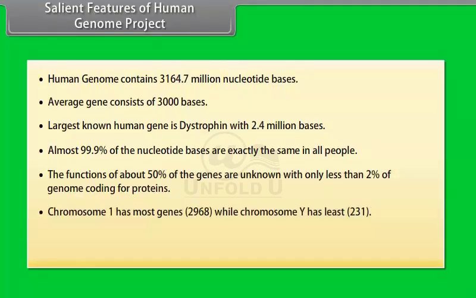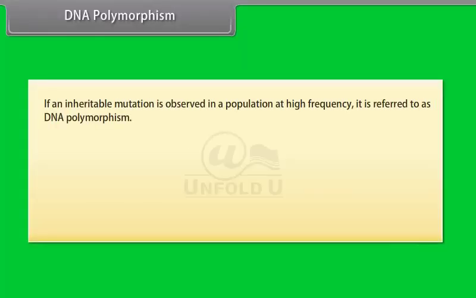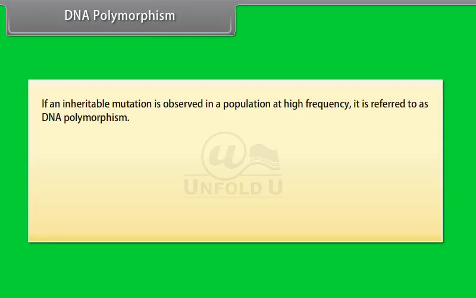Chromosome 1 has most genes, 2,968, while chromosome Y has least, 231. There are about 1.4 million locations where single nucleotide polymorphism occurs in humans. DNA polymorphism. If an inheritable mutation is observed in a population at high frequency, it is referred to as DNA polymorphism.